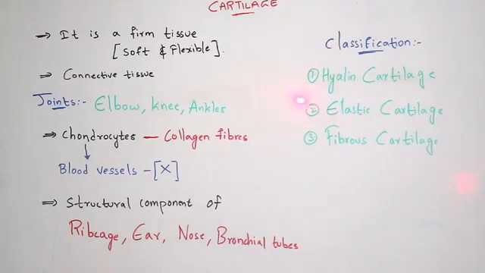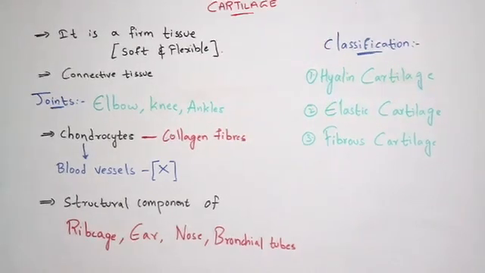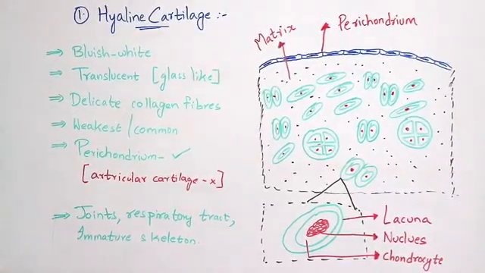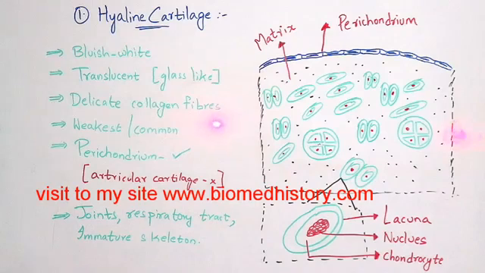Firstly, let us learn about hyaline cartilage. This hyaline cartilage is bluish white in color, and it is a translucent, glass-like structure. Translucent is nothing but semi-transparent, you people know, right? It is a semi-transparent glass-like structure, and it consists of delicate collagen fibers. It is weak and the most common type of cartilage.